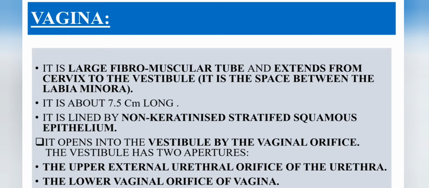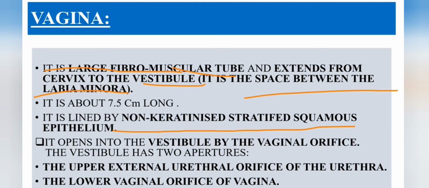So the vagina is a large fibromuscular tube which is about 7.5 centimeter long and it extends from the cervix to the vestibule. Here the vestibule is the space between the labia minora. And this vagina is lined by non-keratinized stratified squamous epithelium, and it opens into the vestibule by the vaginal orifice.